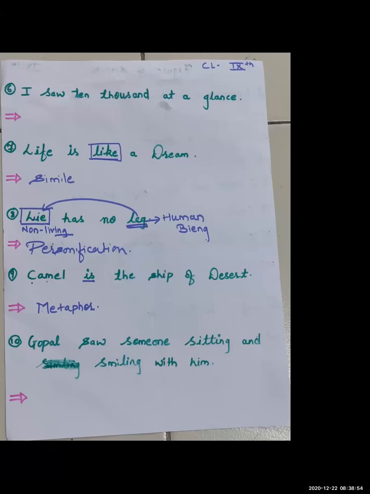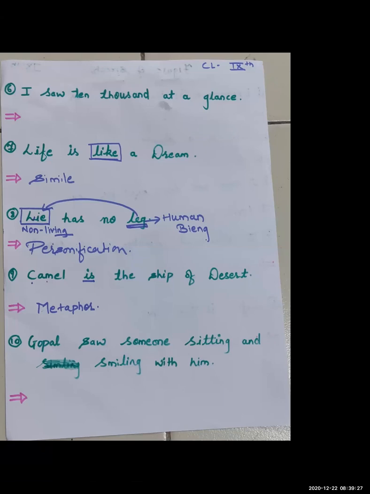Now who will tell me the answer? I saw 10,000 at a glance. This sentence. So who can guess the answer? Yes, everyone try to think again and again. We will deal with this sixth example lastly because you all are giving answers. That is good. We will go to the seventh sentence.